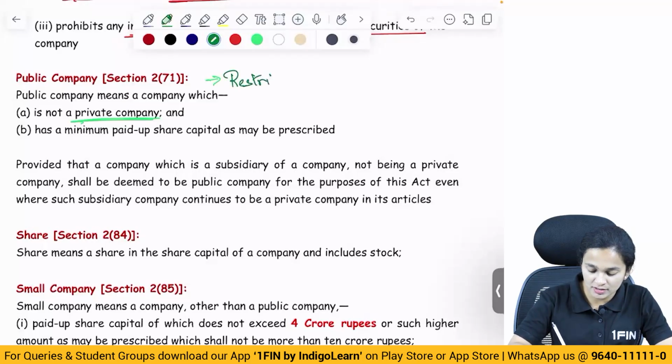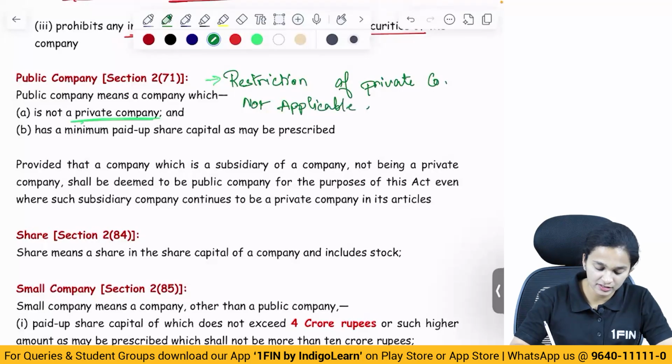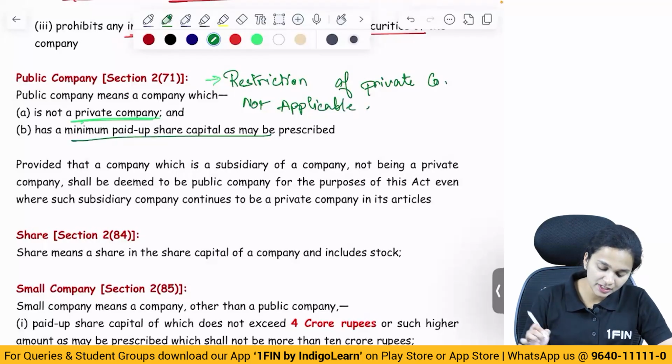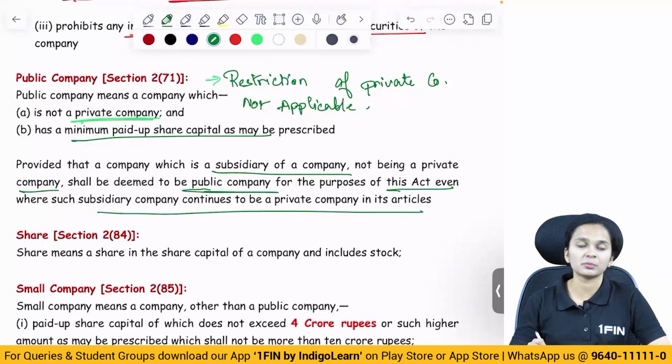So the restrictions of a private company are not applicable in the case of a public company. A public company has minimum paid up share capital as may be prescribed, provided that a company which is a subsidiary of a company, not being a private company, shall be deemed to be a public company for the purposes of this Act, even where the subsidiary continues to be a private company in its articles.